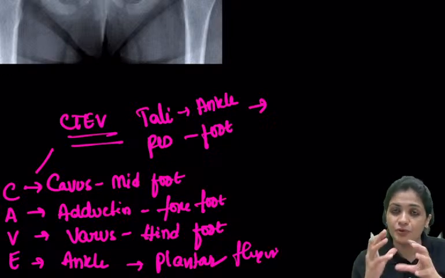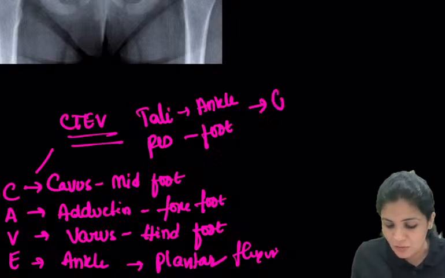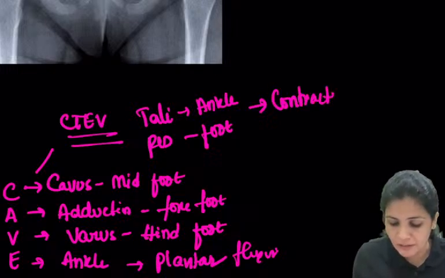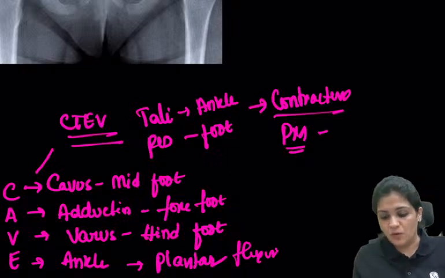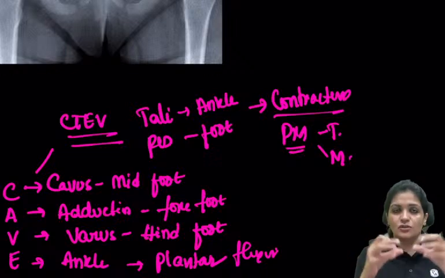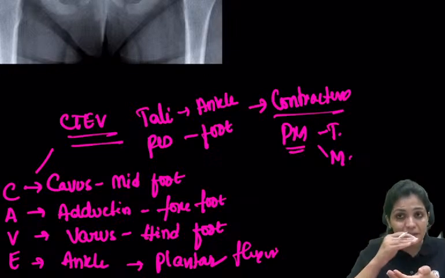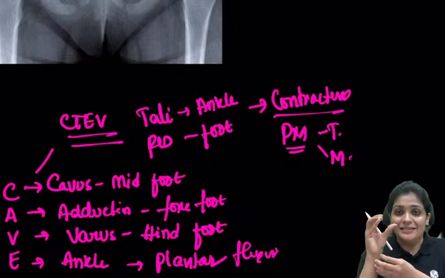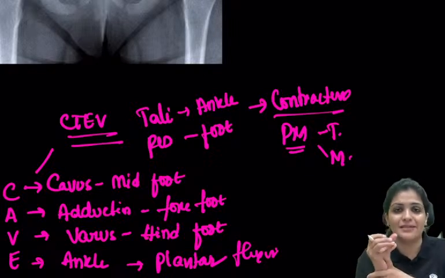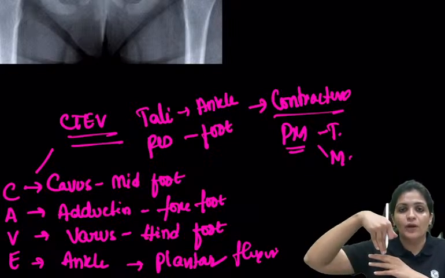Both the ankle and the foot are deformed because of contractures on the posterior medial aspect, right? On the posterior medial aspect, all the tendons and the muscles tend to contract. So this will result in cavus in the midfoot, adduction in the forefoot, and varus, that is the calcaneum will go into varus, in the hindfoot, and the ankle will go into plantar flexion.